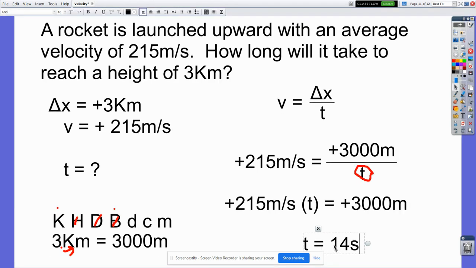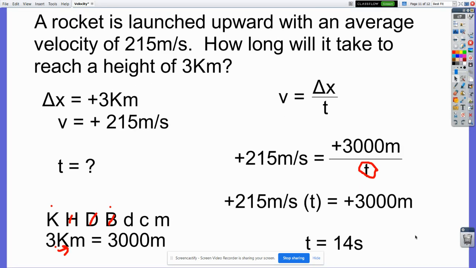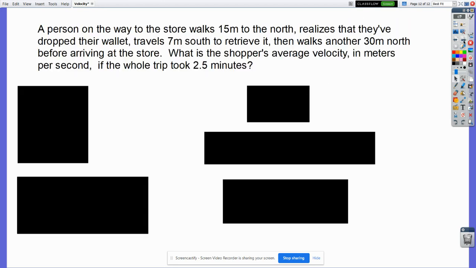Just notice I didn't put my positive on. There's no positive on this time. Never mind. Time is always positive, not negative. Except recently, physicists discovered that there may be an alternate universe where time does go backwards because they found particles that seem to be going backwards in time. So maybe in the not too distant future, there'll be negative time. But right now, there's not. It's not a vector quantity at this point. It may be at some point. But it's not a vector quantity at this point, so it doesn't need a plus sign on it. All right.